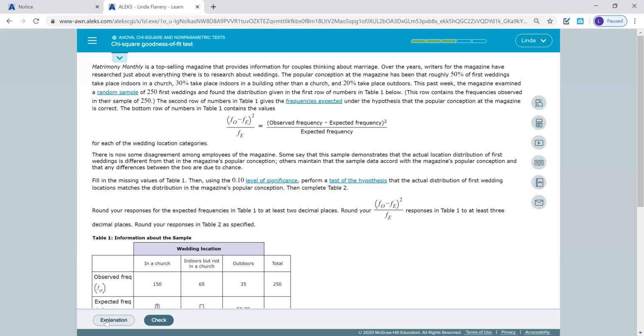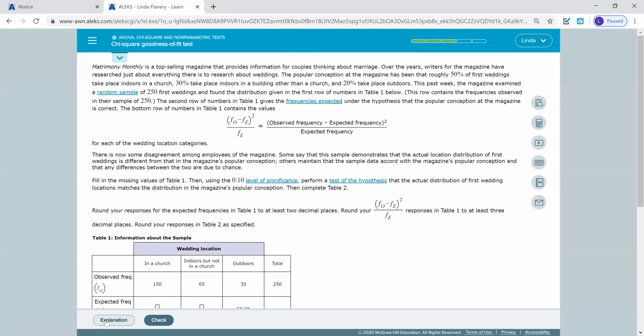20% take place outdoors. This past week, the magazine examined a random sample of 250 first weddings and found the distribution in the first row of our table. So out of that 250, 150 got married in a church, 65 got married indoors but not in a church, and 35 were outdoors.